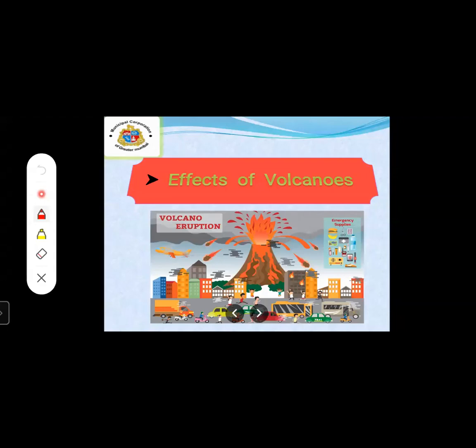When those waves are thrown out, we see trembling on the earth's surface, which means an earthquake has occurred. This is the reason how the earthquake occurs.